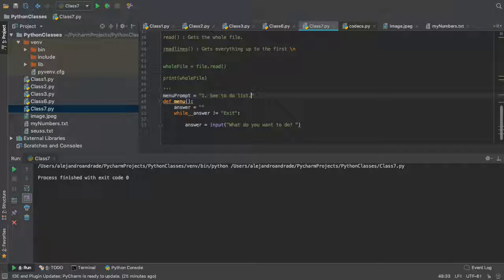I'm going to put a new line just like that. What else we can do? We want to add a to do, add a task. Let's call it task, because to do sounds weird. So see tasks, add task.